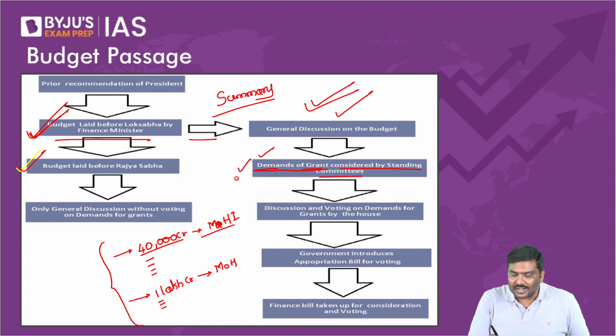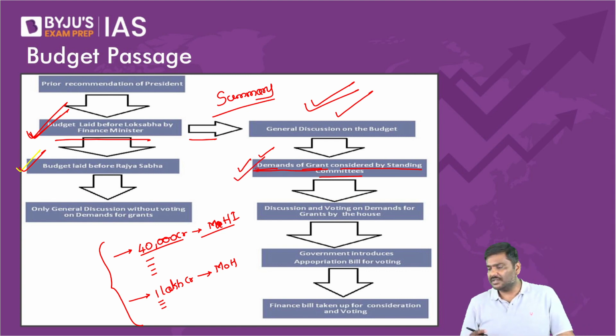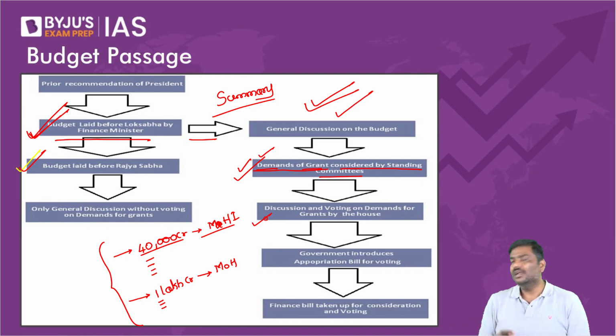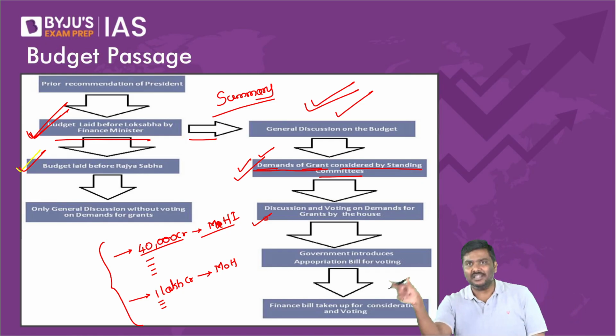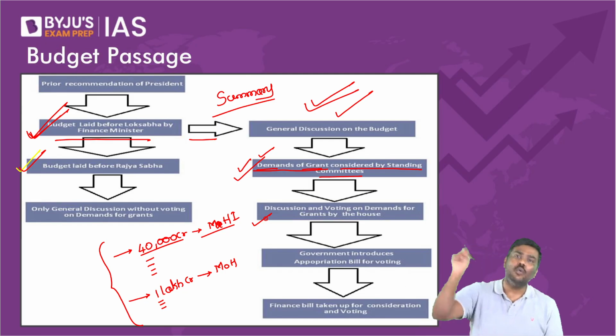So that is the work done by the standing committees. Once the standing committees give the report, there is a discussion in the Lok Sabha and the voting will take place in Lok Sabha. Individually, the demands for grants are taken up, discussed, and voted.